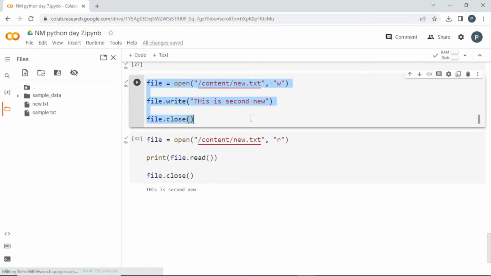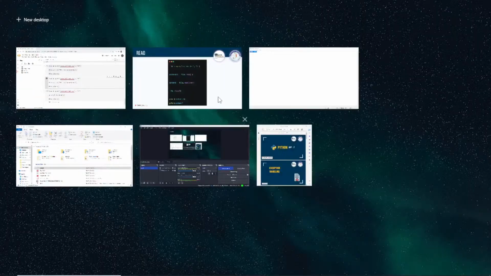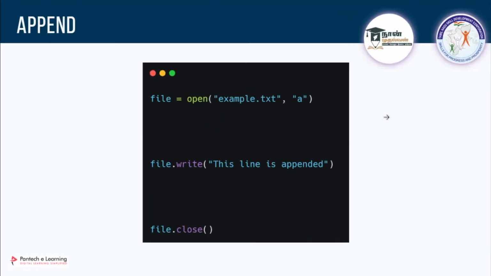Or else, if I want to append something, what is the mode for appending? Do you guys remember? If you want to append something, you can use this A option, right? It will get added to the things already present there.